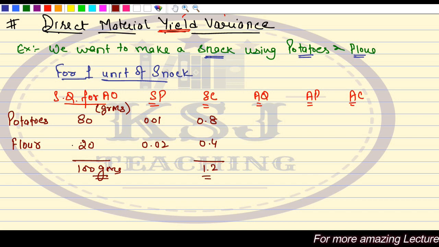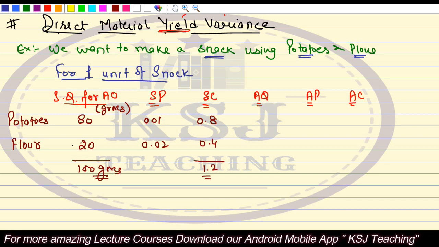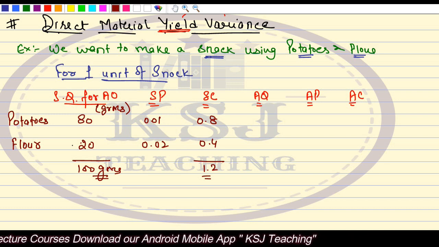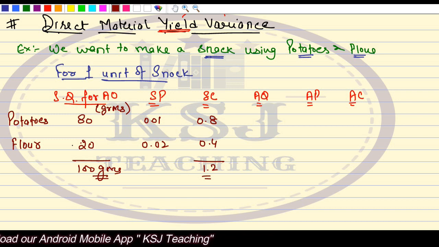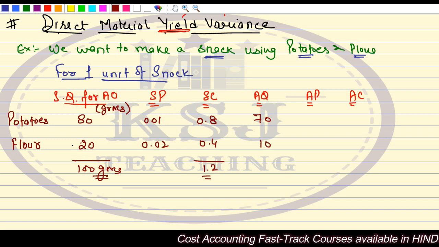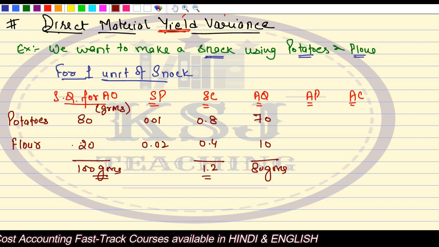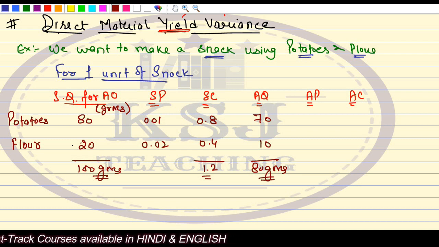After some time, the worker comes back with a snack. I asked him how much of the raw material he used, how much potato and how much flour. He told me, sir, I used 70 grams of potato and 10 grams of flour. That is a total of 80 grams of raw material I have actually used in making this snack.